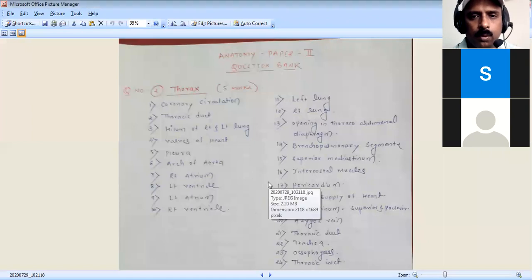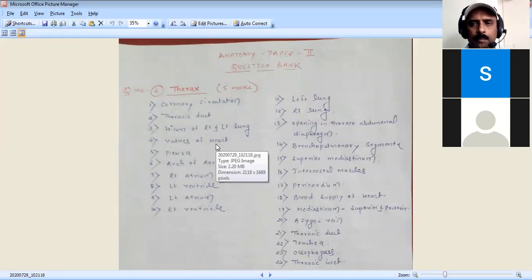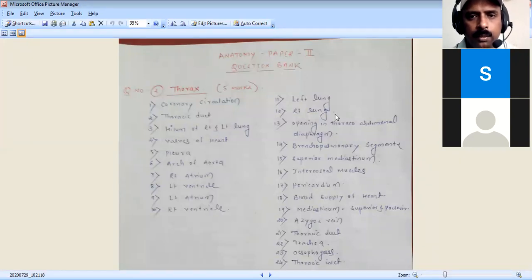Whatever you have to remember about almost all the things you can see here is about the right or the left lung. You have to make the definition: the lungs are a pair of respiratory organs situated in the right and left thoracic cavity, invaginated or covered by the right and left pleural cavity, and each is separated by the mediastinum. That is what you have to write.